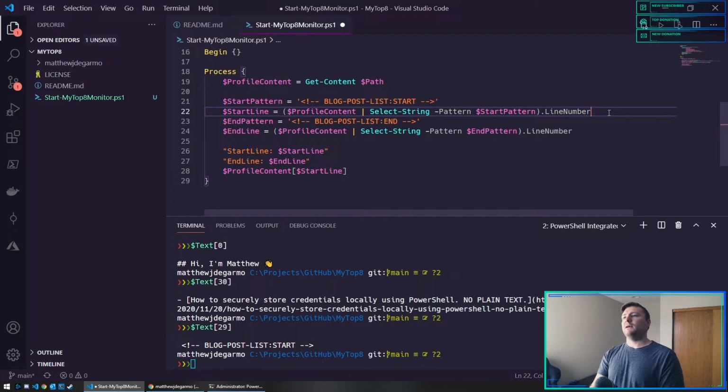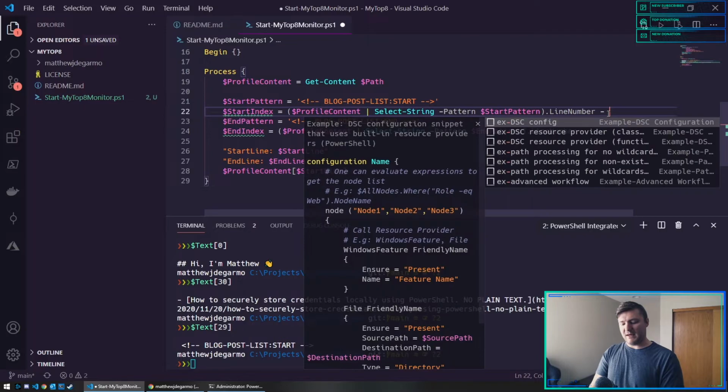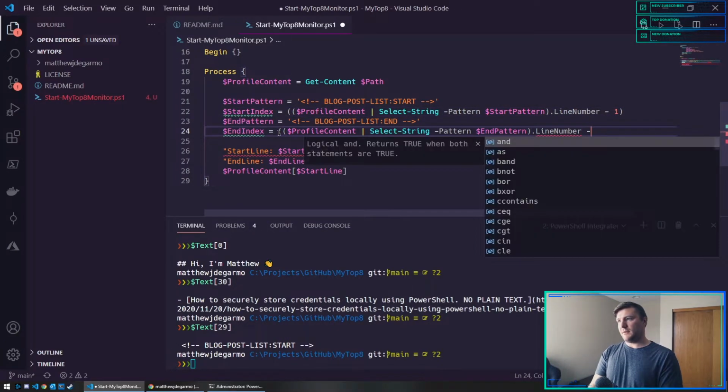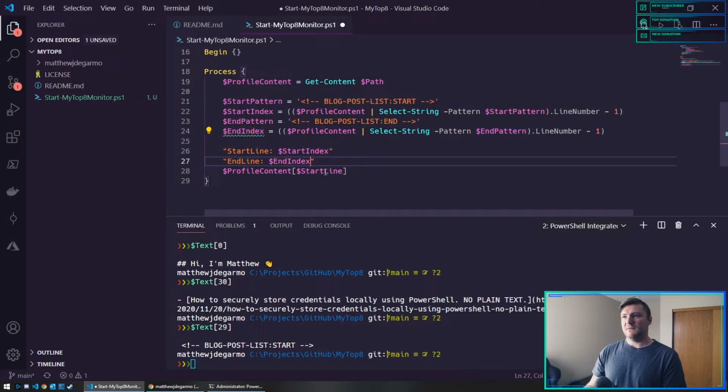So when I'm grabbing the line number, I'm just going to do myself a favor ahead of time. I could rename this and say start index, and that might make more sense later when I'm referencing that. So I'm going to say line number -1, and just to be safe, I'm going to wrap that in parentheses as well, because you never know. Parentheses and -1. Start index, end index.